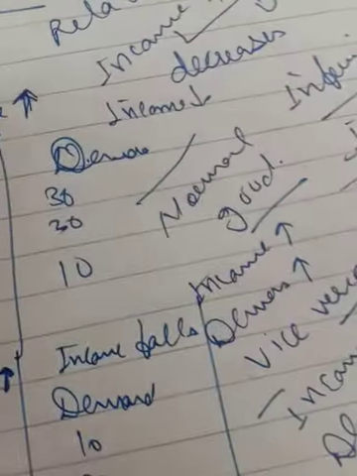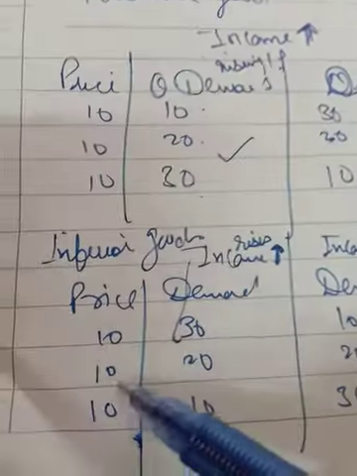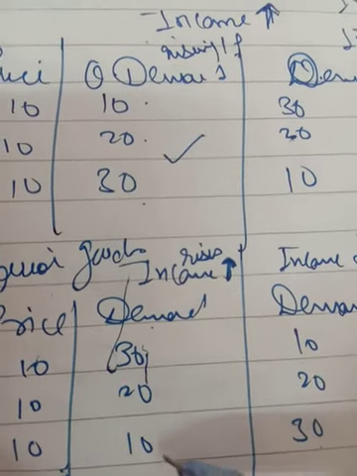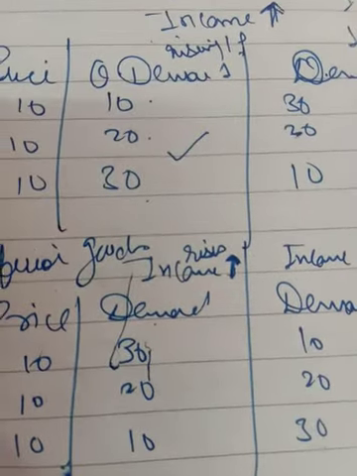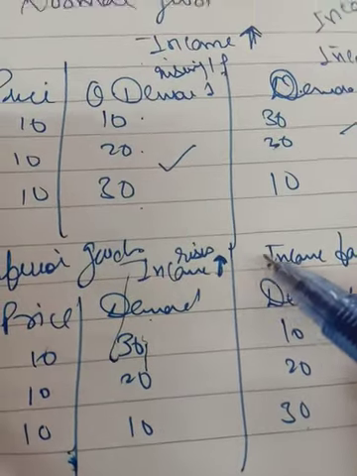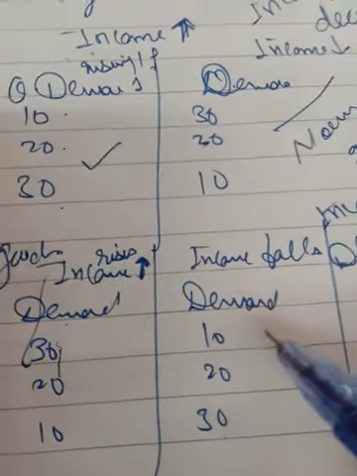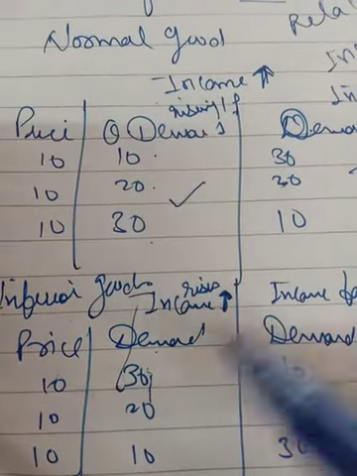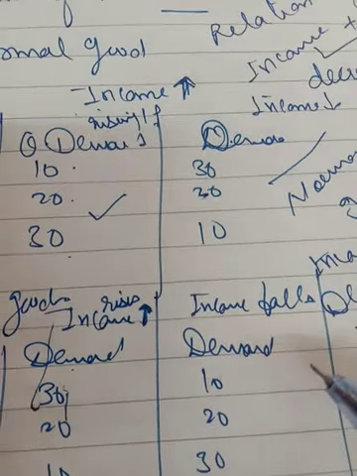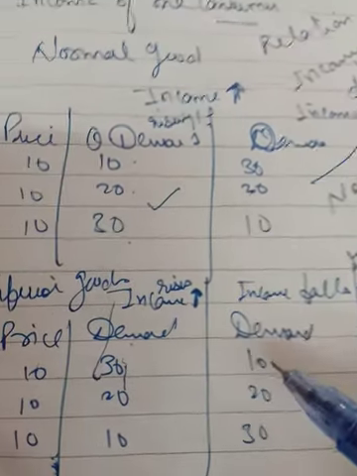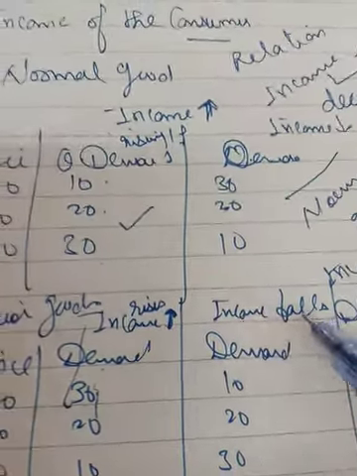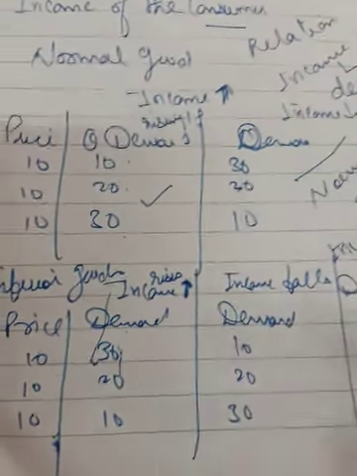Now in the case of inferior good, I have just made the table. Price is constant and demand is decreasing. In the case of inferior good, then what is the income? In this case, income will rise. Fine. Income will rise in this case. And if demand is increasing and price remains constant, then what about income? Income is falling in case of inferior good. So the question can come, what is the trend of income in the case of inferior good? If demand is increasing with the same price, that means income is falling in the case of inferior good. So the question can come in this way in your paper.